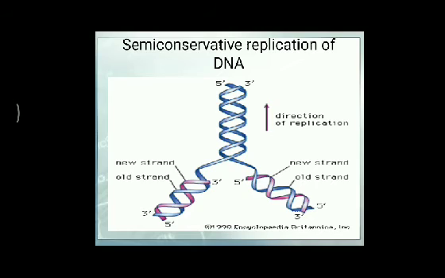This separation or melting is called denaturation, and the temperature at which the two strands separate depends upon the ATCG ratio, meaning the adenine and thymine to cytosine and guanine ratio.